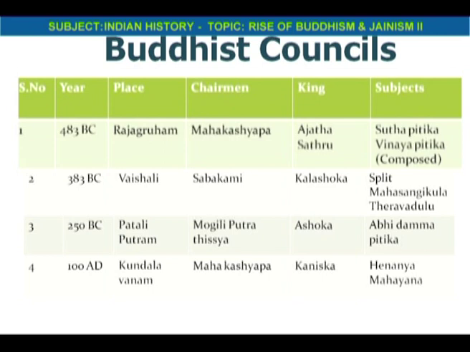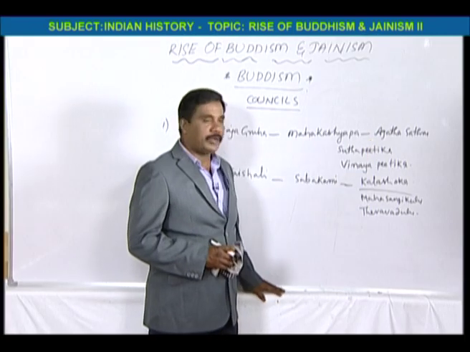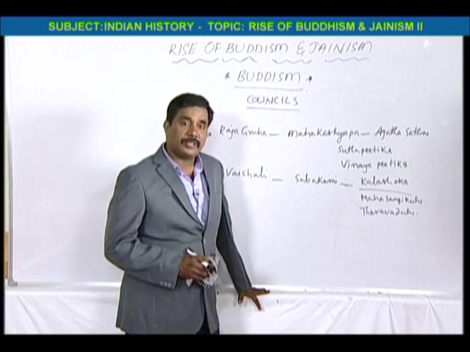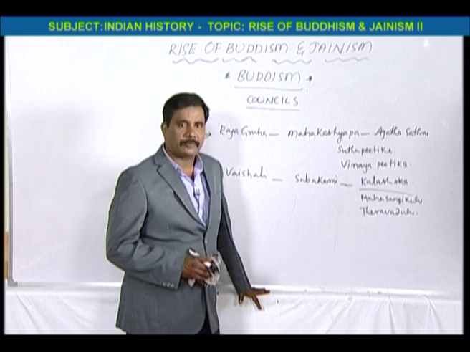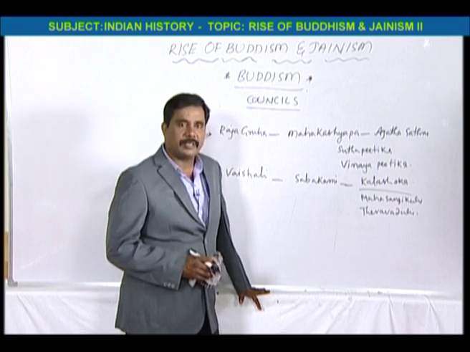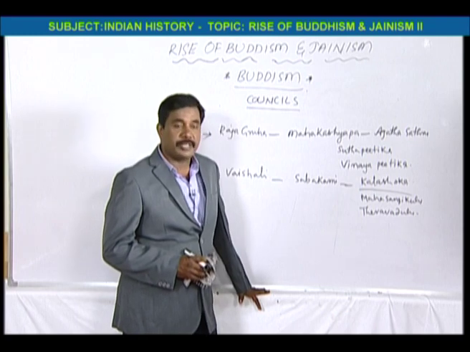The chairman of the first Buddhist council was Mahakashyapa. The king in whose period it was conducted was Ajatashatru. That's why Ajatashatru was the first king in Indian history to take up Buddhism.